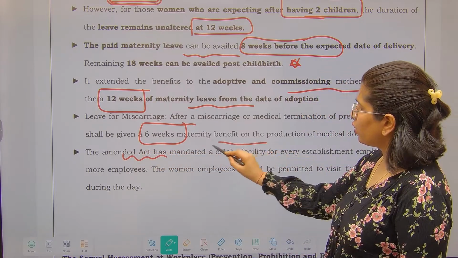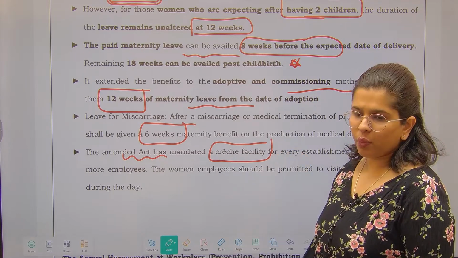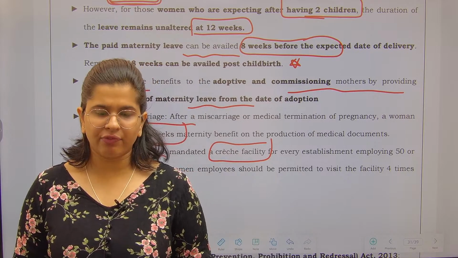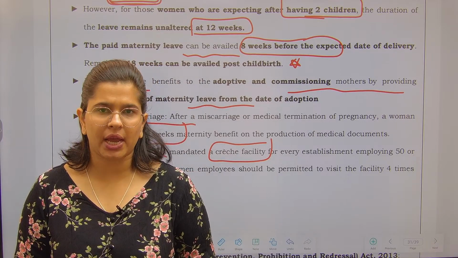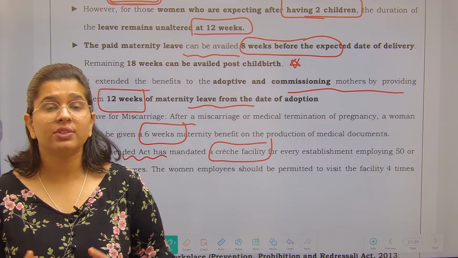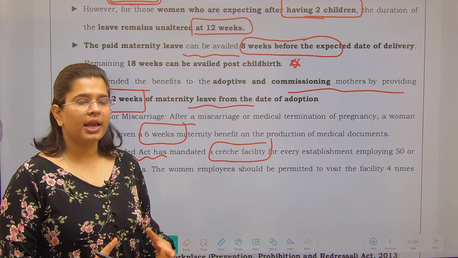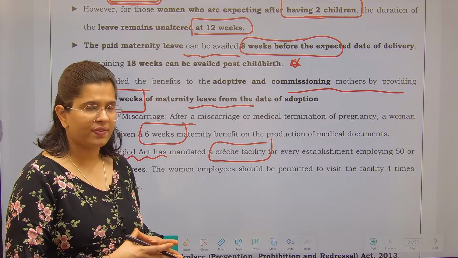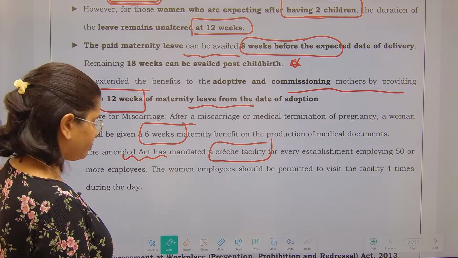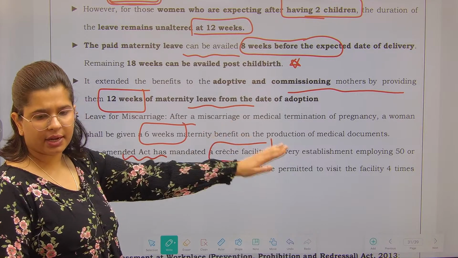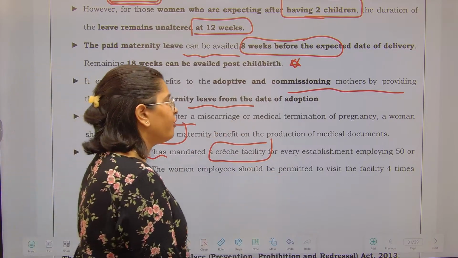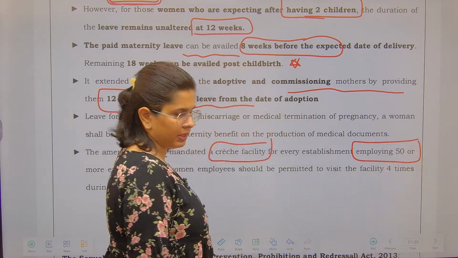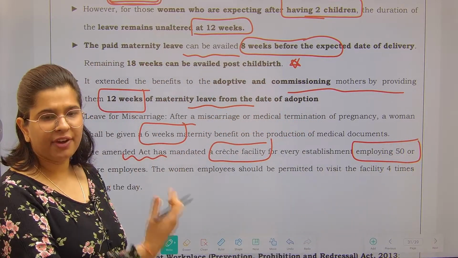through the amendment, there is also a creche facility. If you are working in an organization, correct? Obviously you cannot leave after 26 weeks, you cannot leave your child at home. So this was a provision that every organization which is employing 30 or more people has to provide a creche facility as well. But after the amendment, this requirement has been changed, and now it applies to every organization which is employing 50 or more people. So from 30 it has been made 50.